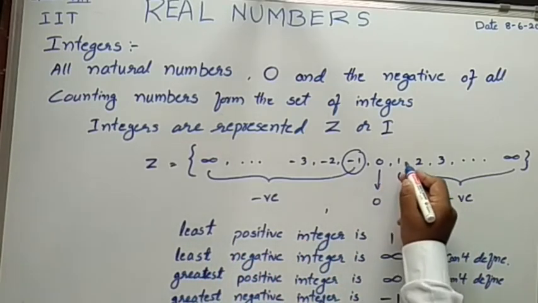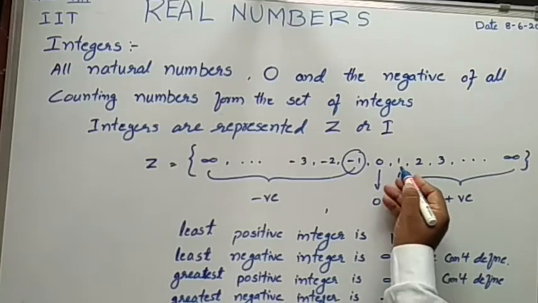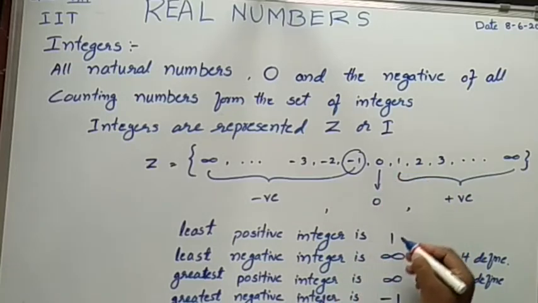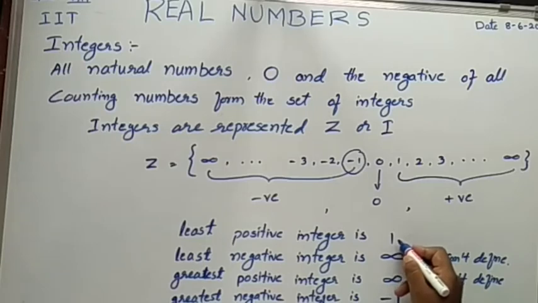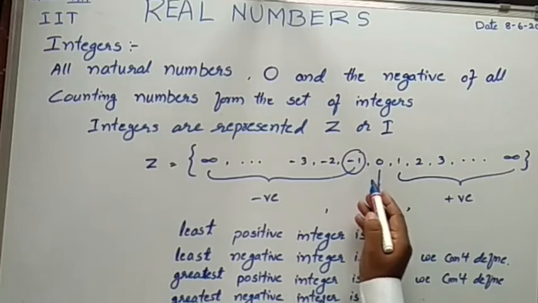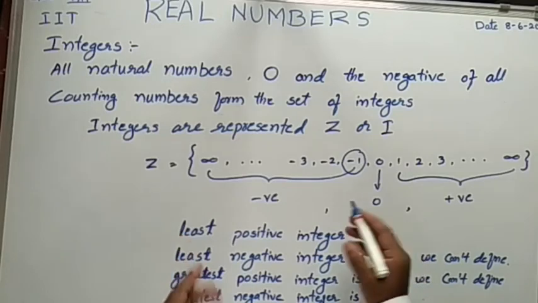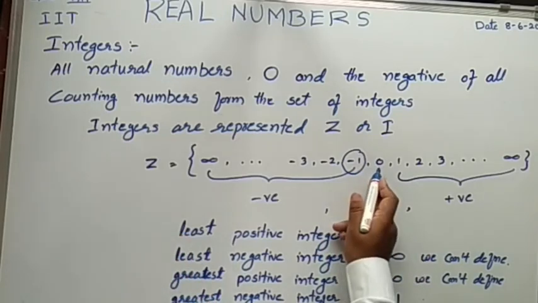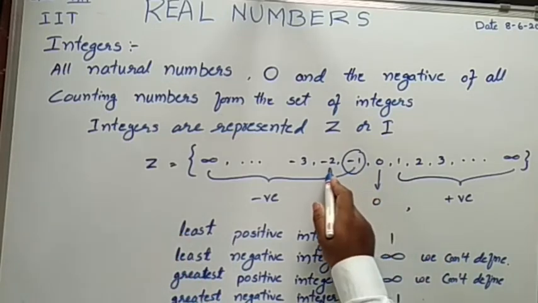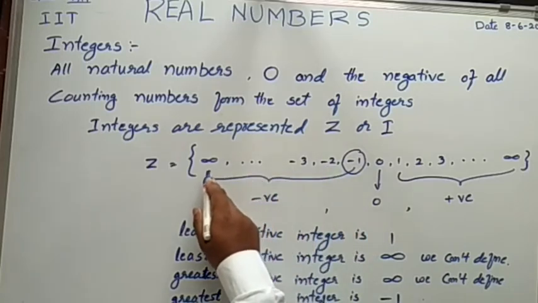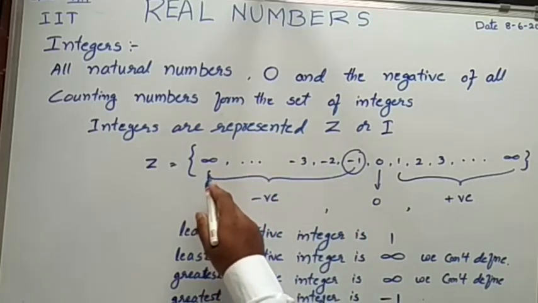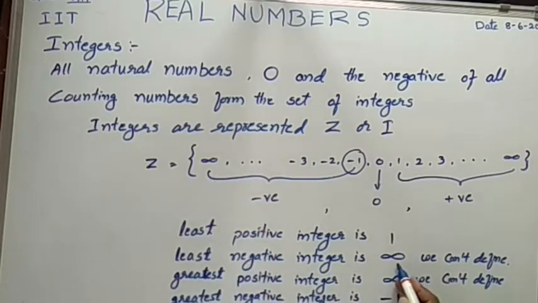See, after the 0, the next one to the right side is 1. So that is the least positive integer. And the least negative integer means, on a number line, if you are going to the left side, we will get the least one. See, after the 0 the next one is minus 1, minus 2, minus 3, and so on. Finally we will get infinite, which means we cannot say. So the least negative integer is infinite, that is, we cannot define it.